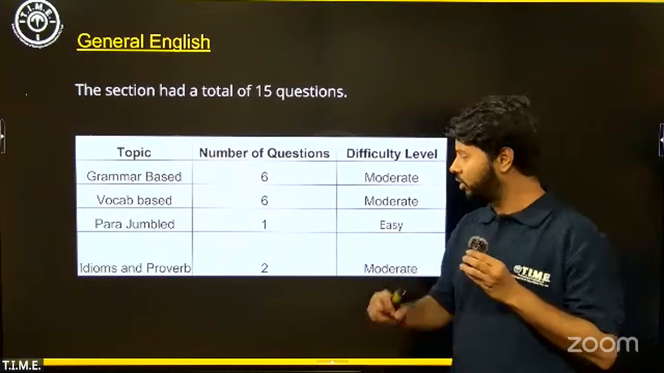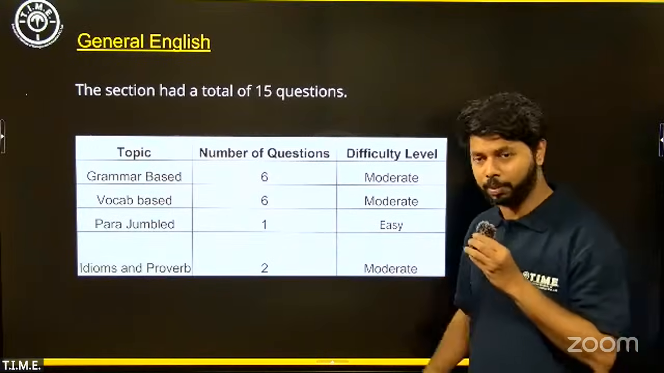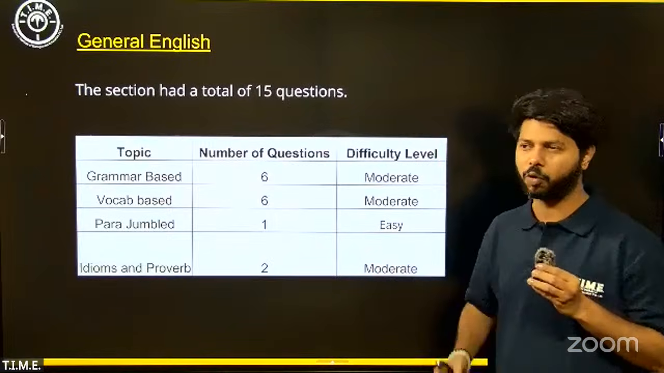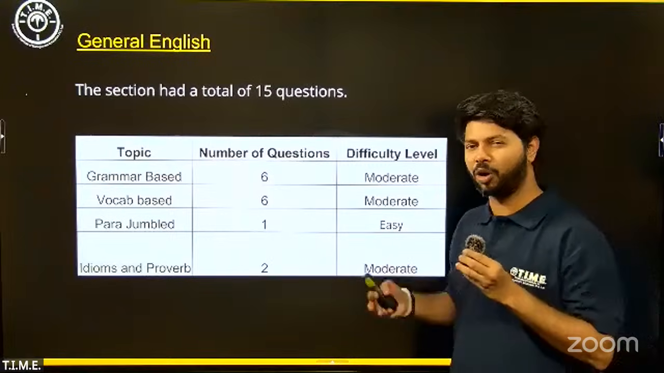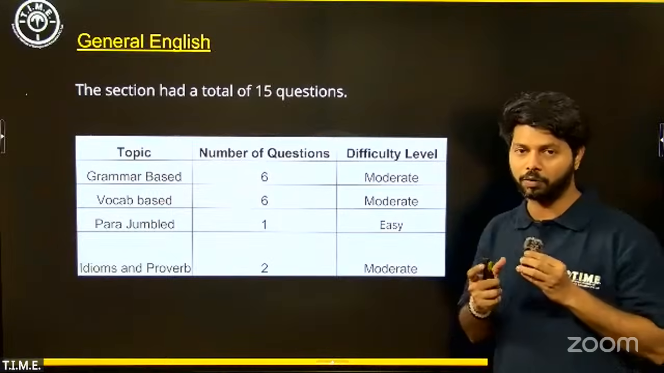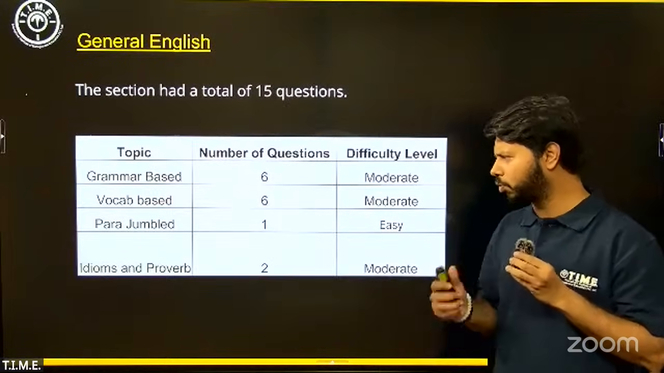and 1 question in parajumble. So parajumble, probably the easiest question of the paper was in the parajumble. So even though we did see a parajumble which would fall in the verbal ability category, it was not really that complicated at all. Idioms and proverbs could have been a bit of a tricky situation,